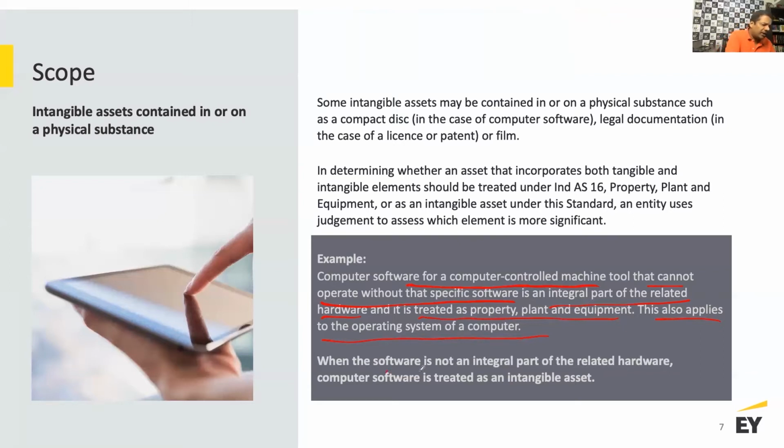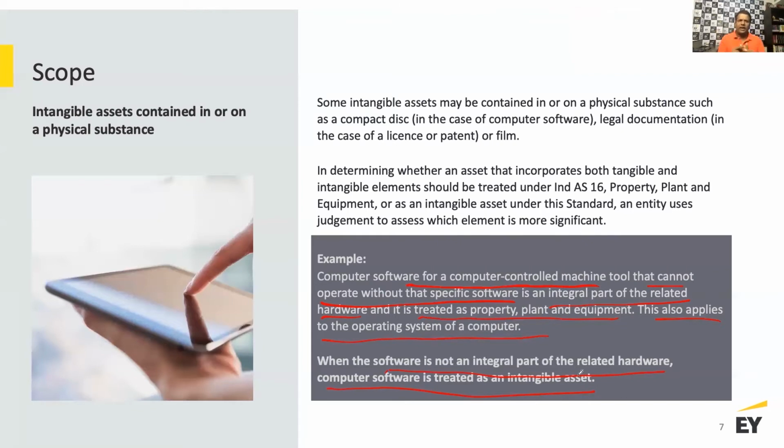And when the software is not an integral part of the related hardware, computer software is treated as an intangible asset. Now, if it is an integral part of the hardware, then you need to capitalize it as part of property, plant and equipment. Otherwise, you're going to capitalize it as an intangible asset.